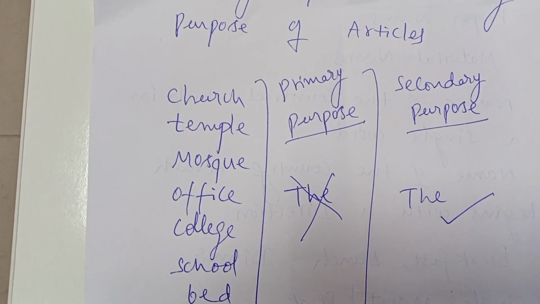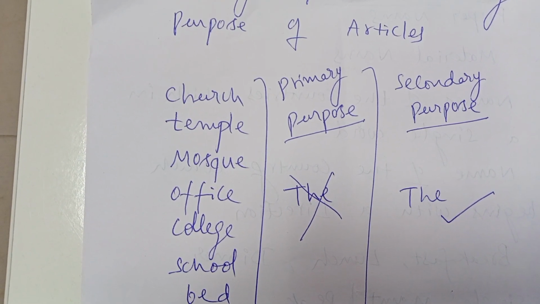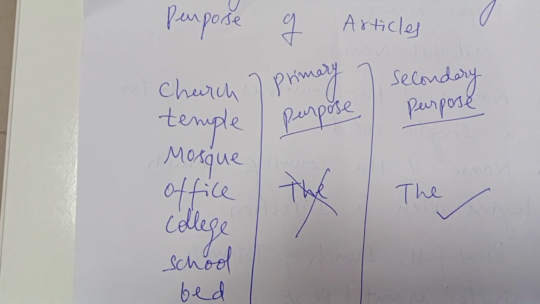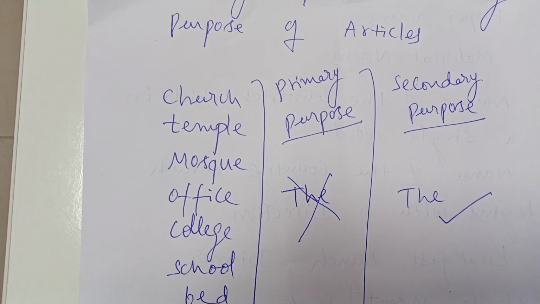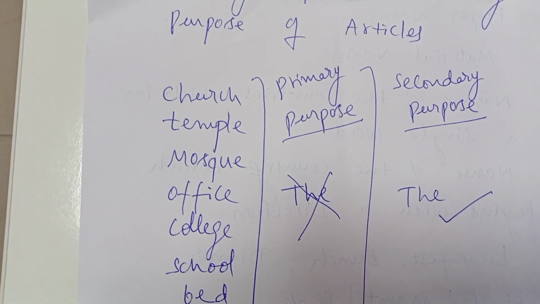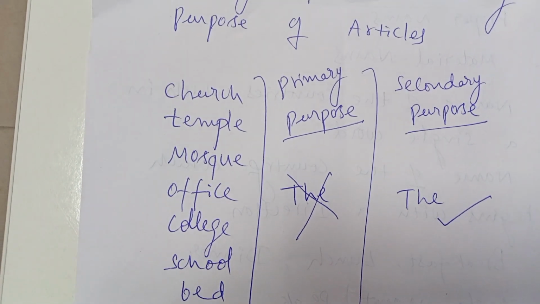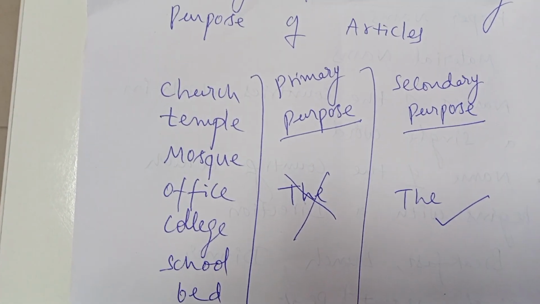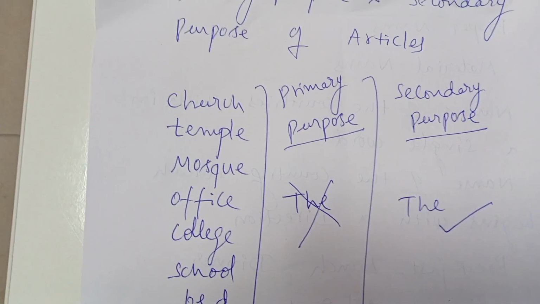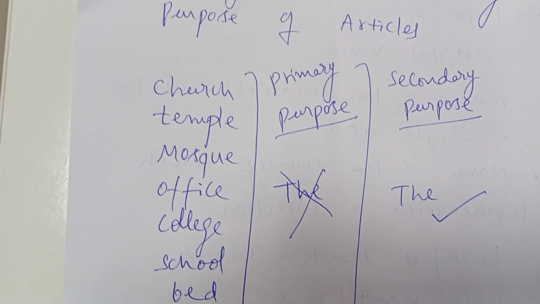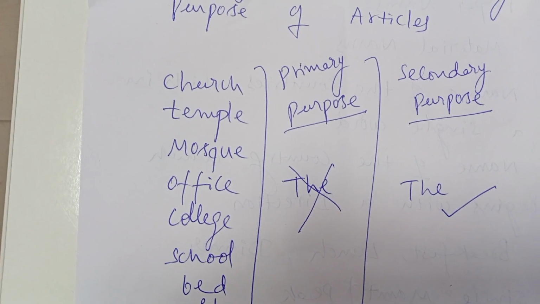Primary purpose means if you are going to church or temple or mosque or office for the primary purpose, no articles are used. Example: she is going to church. She is going to church means only for worshipping. She is going to the church means not for worshipping. So, secondary purpose, that is.